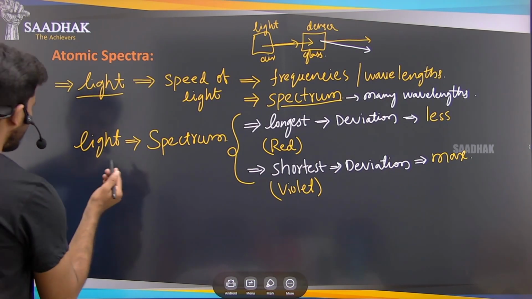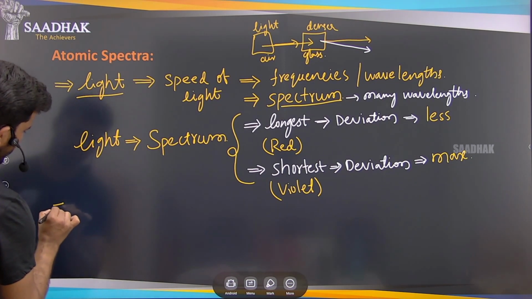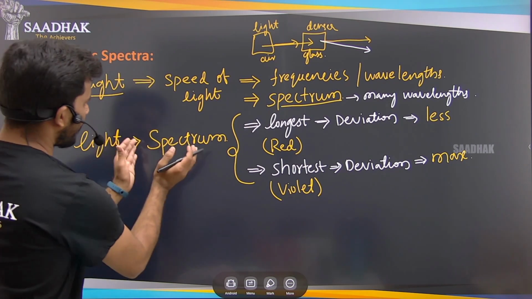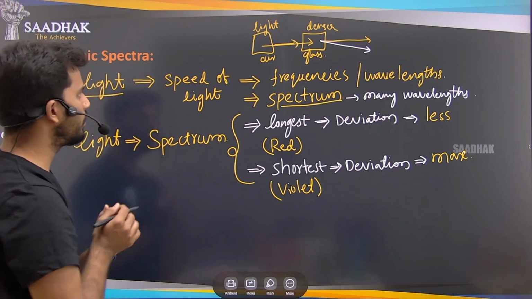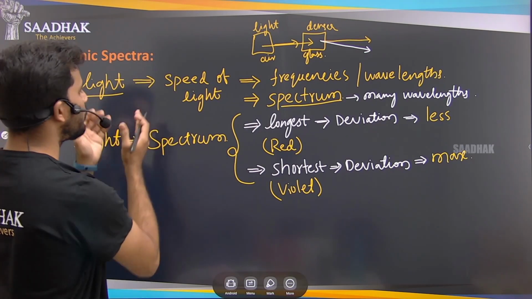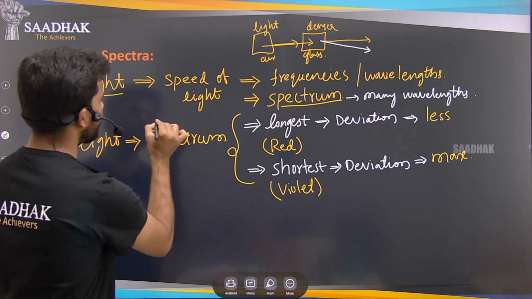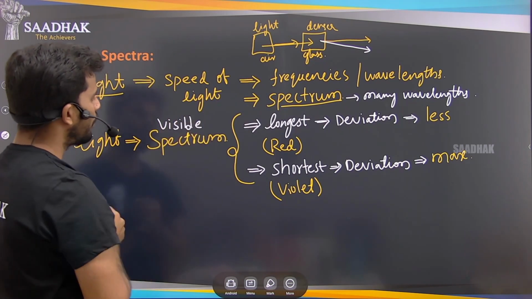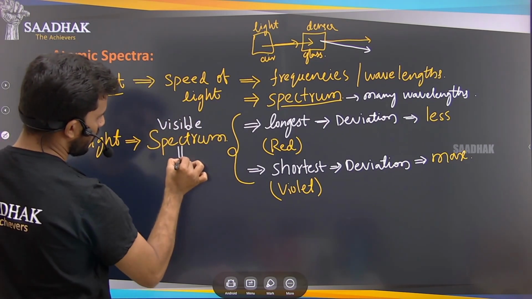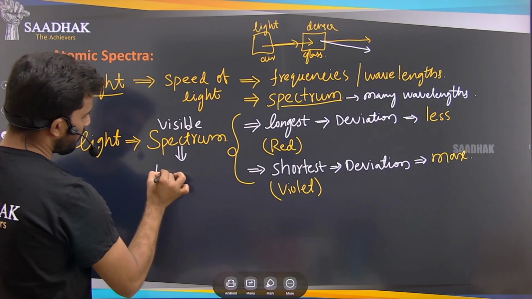So next, the spectrum that we are talking about is the light that is visible to us. We can simply say this is our visible spectrum. This visible spectrum is a very small part of our electromagnetic radiation.